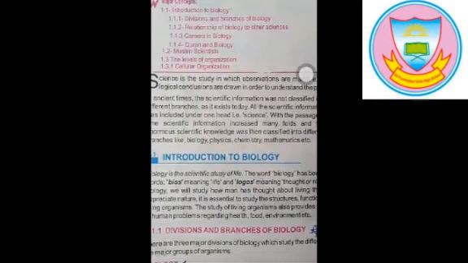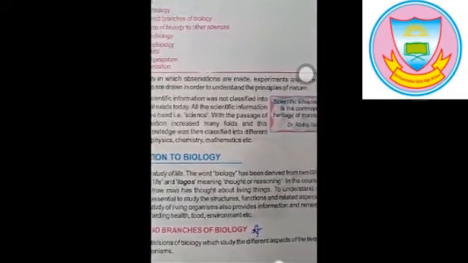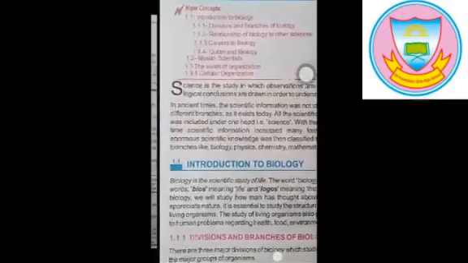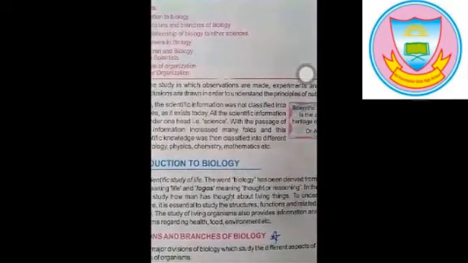What is biology? Biology is the scientific study of life. The word biology has been derived from two Greek words, bios meaning life and logos meaning thought or reasoning. It means the first word bios means life, second word is logos which means study, reasoning or thoughts. In this we will study about living things, their life cycles, the environment in which they live, what they eat and how they eat, etc.